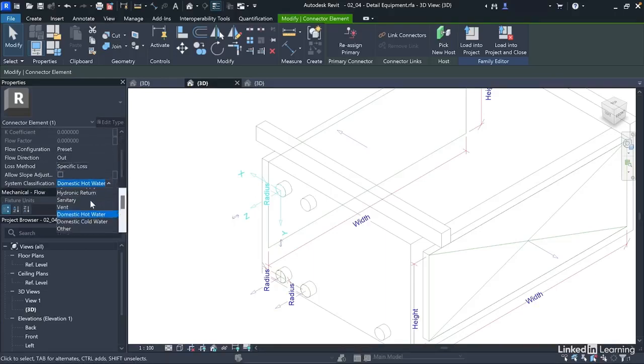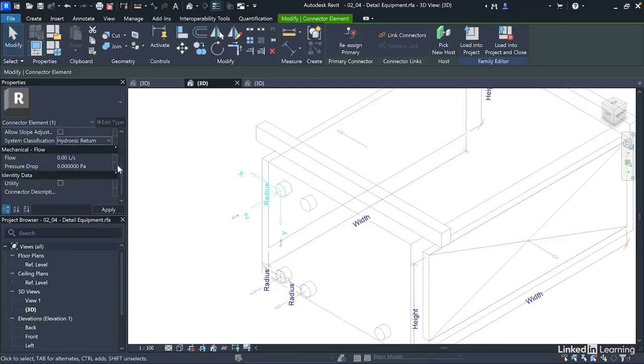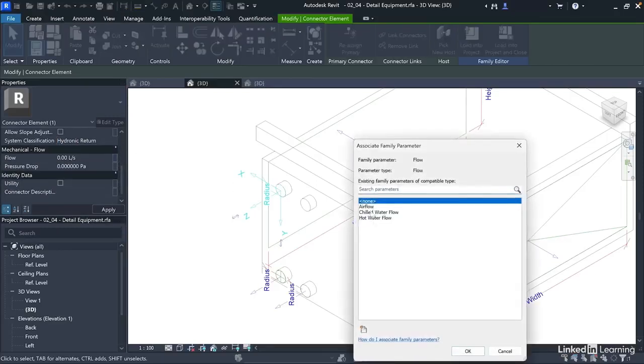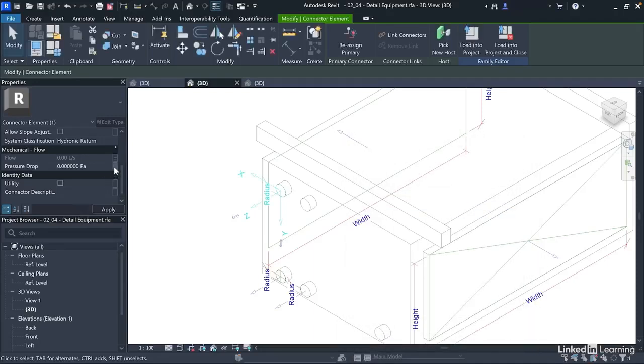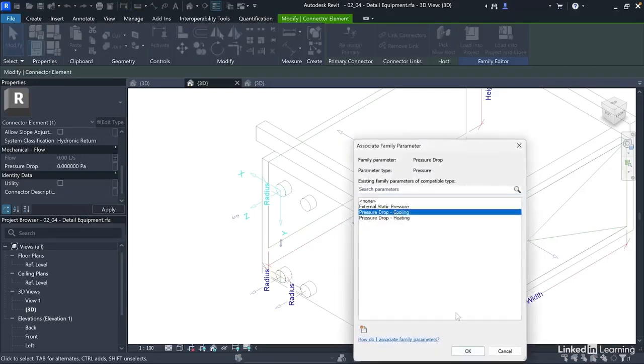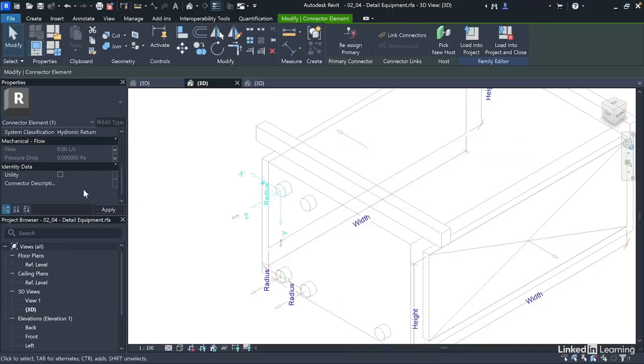This is hydronic return. I will choose the same flow. This is chilled water. And the same pressure drop. This is pressure drop cooling. Then we call this chilled water return.